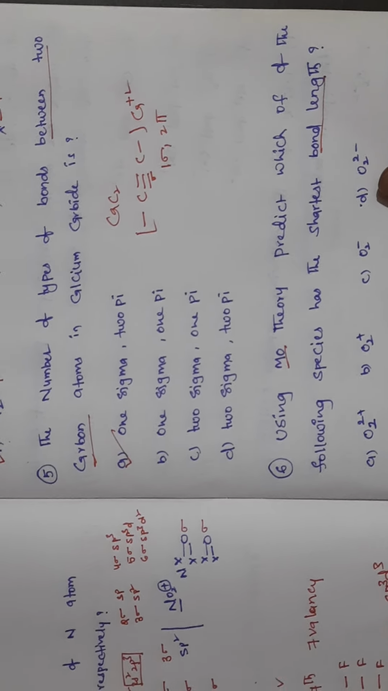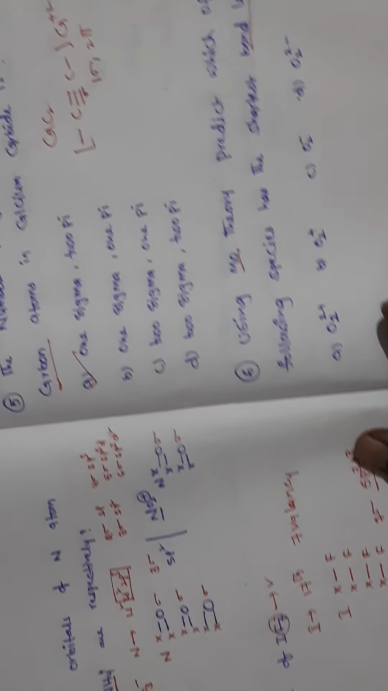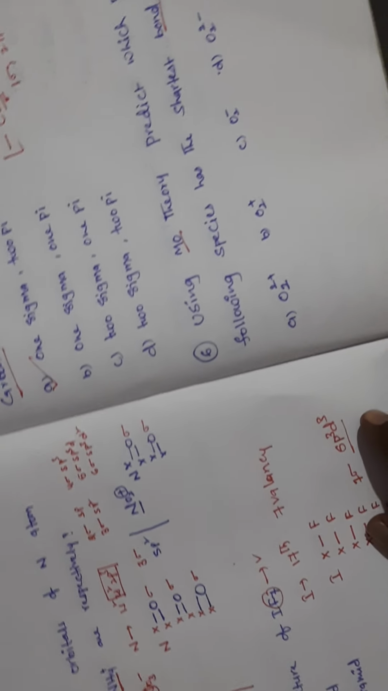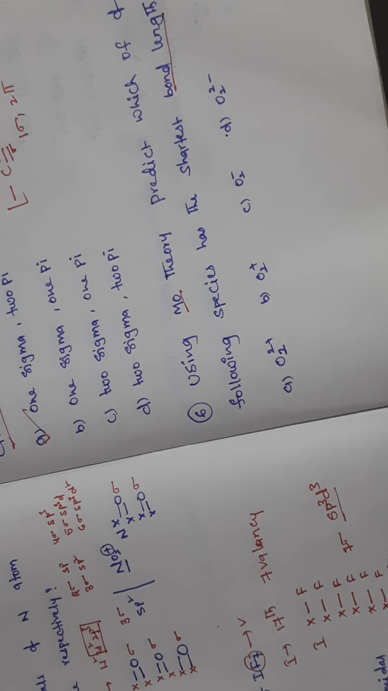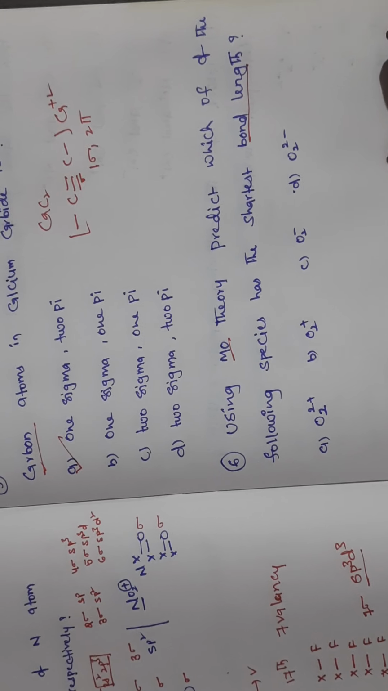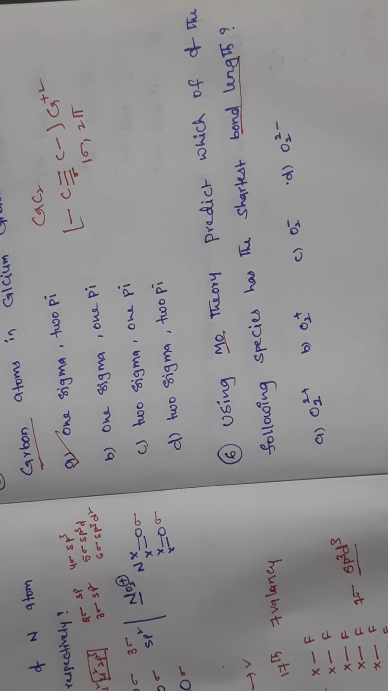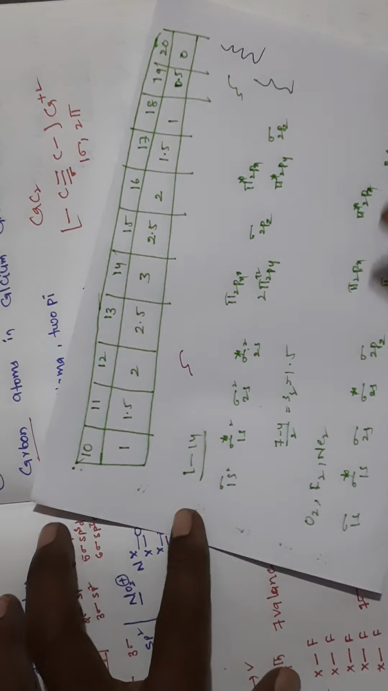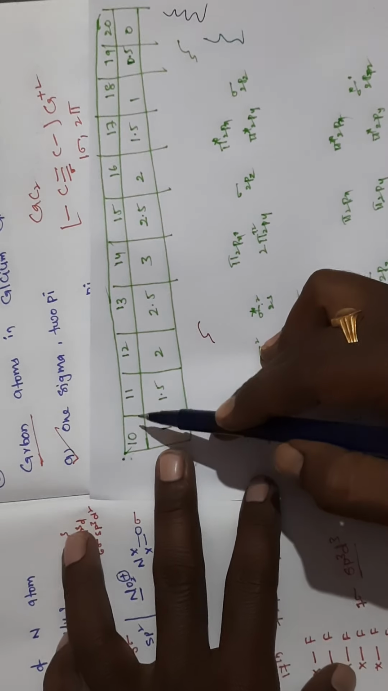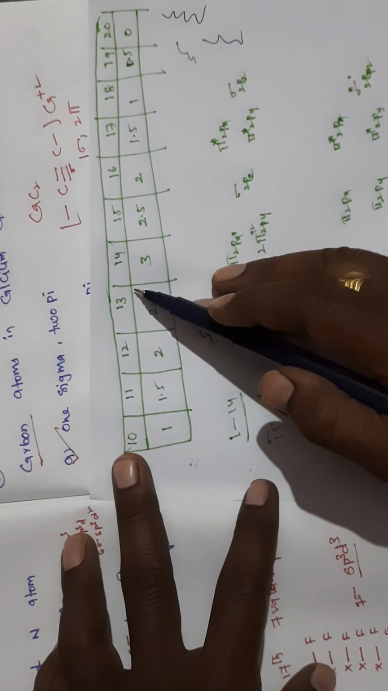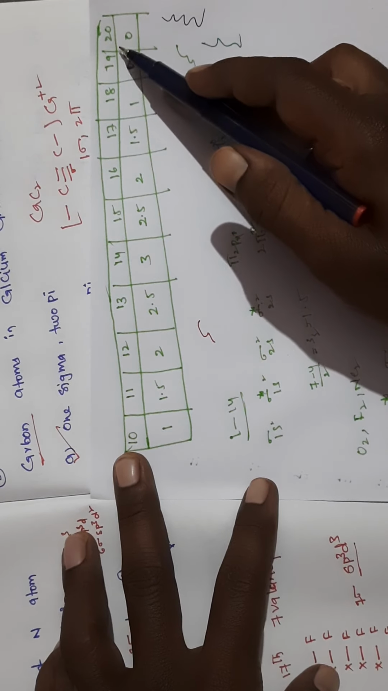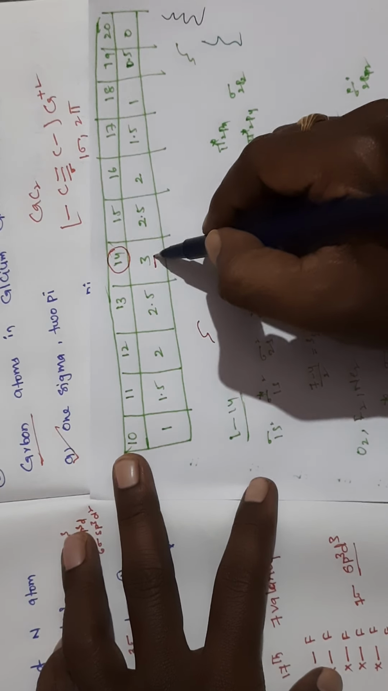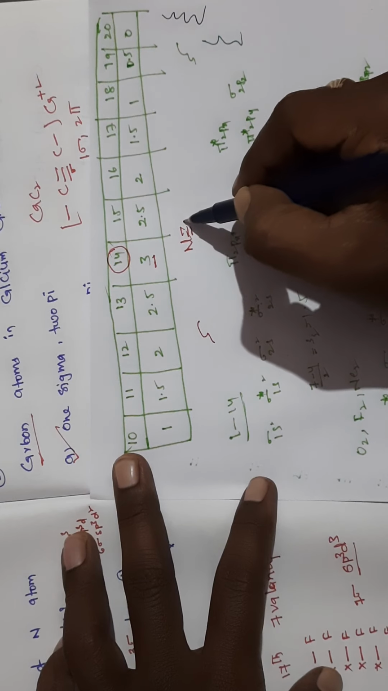So next one, using MO theory, predict which of the following species has the shortest bond length. To calculate the shortest bond length, we need to calculate bond order. To calculate bond order, I will give you one simple trick, how to calculate bond order very easily. So here I wrote one short table. For example, 10 electrons, 10 11 12 13 14 15 16 17 18 19 20 is there, right? So nitrogen has 14 electrons, means the bond order is 3. Why? Because nitrogen has a triple bond, we know that.